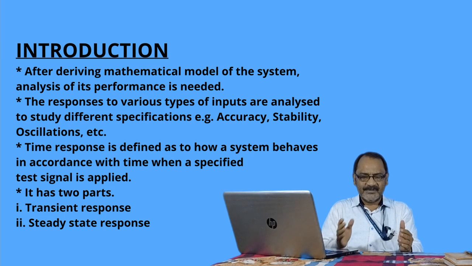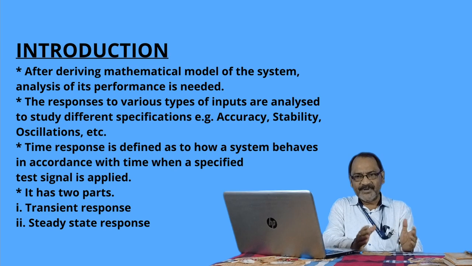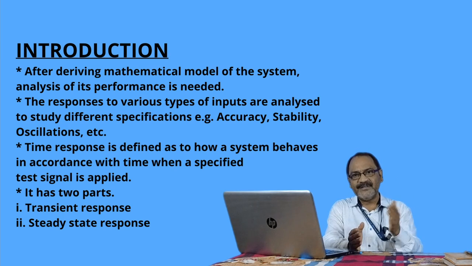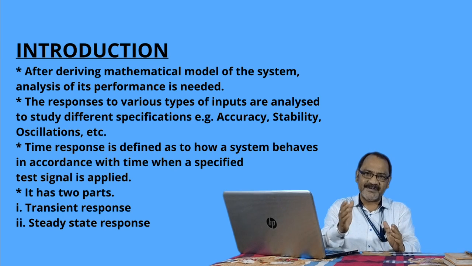The output which varies from the initial to the final state is known as the transient response. The period for which the state changes from initial to final is also known as the transient period.